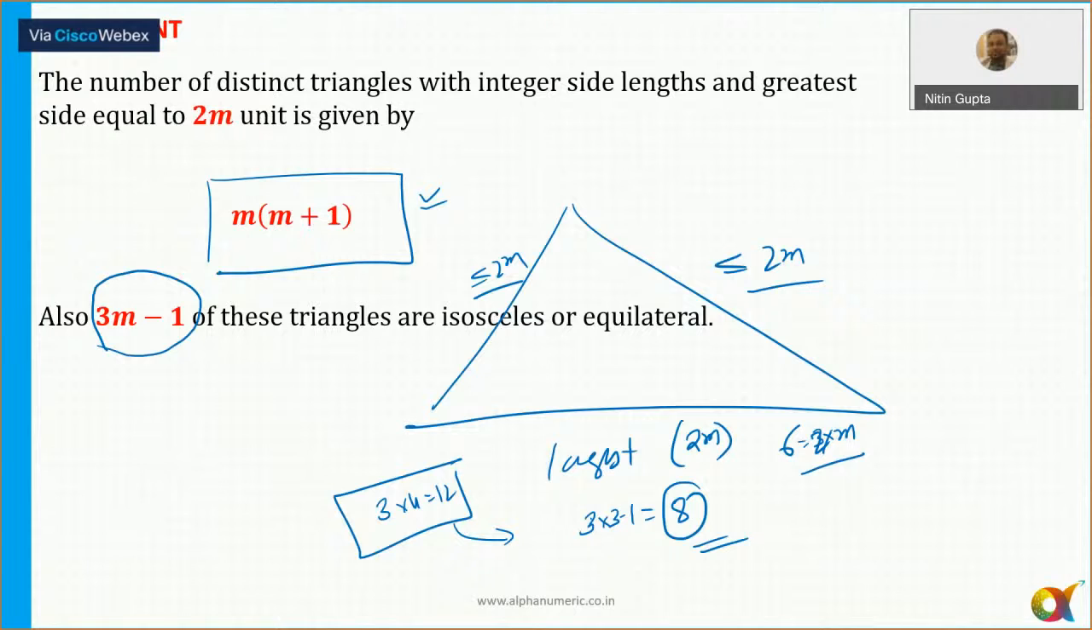So total 12 triangles बनेंगे, जिसमें 6 is the largest side, ठीक है, बाकी के दो साइड either less than equal to 6 है. So out of these 12 triangles, 8 of them will be isosceles or equilateral and the remaining 4 of them will be the scalene triangle. If you know this formula, you can also find out for scalene by taking a difference between these two values here. All right.